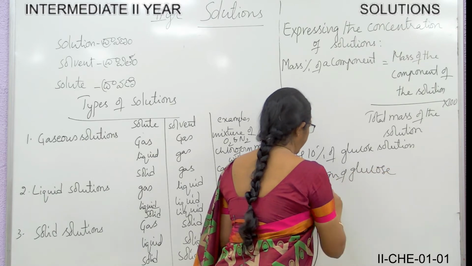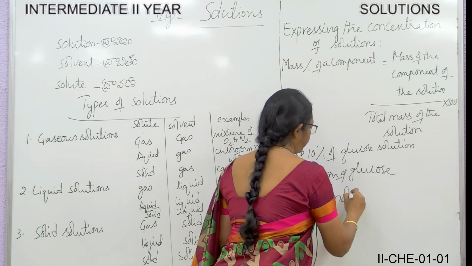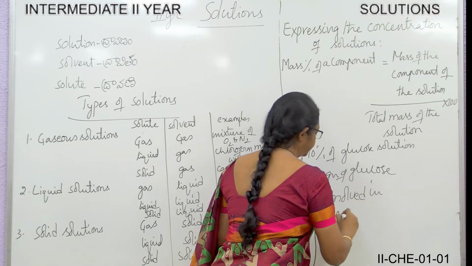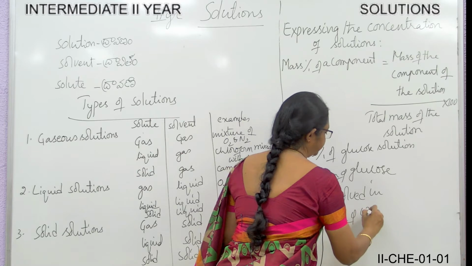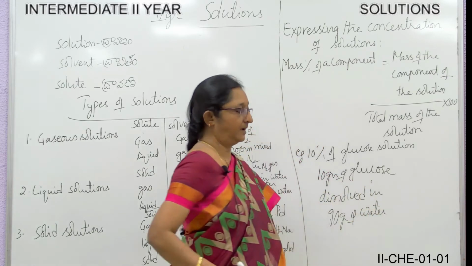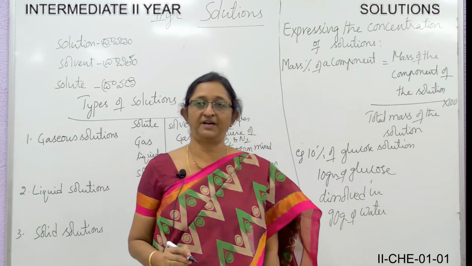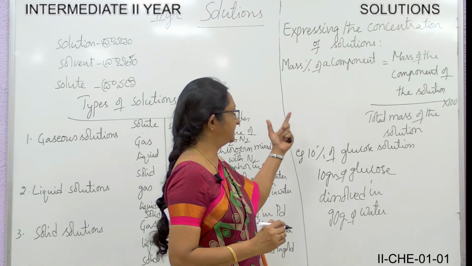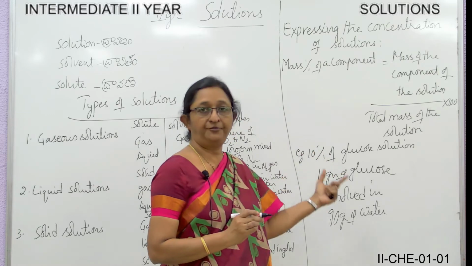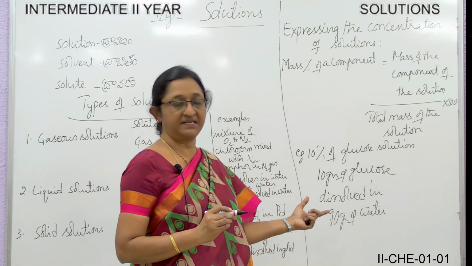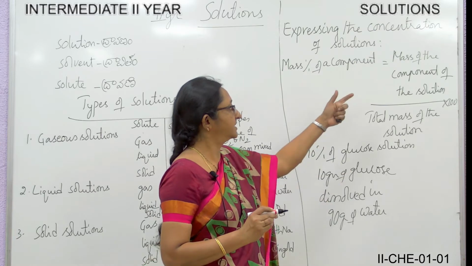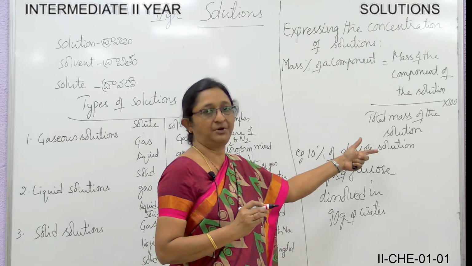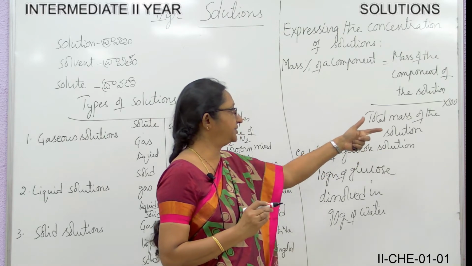So for example, let us consider a 10% glucose solution. What does it mean? It means 10 grams of glucose dissolved in 90 grams of water.